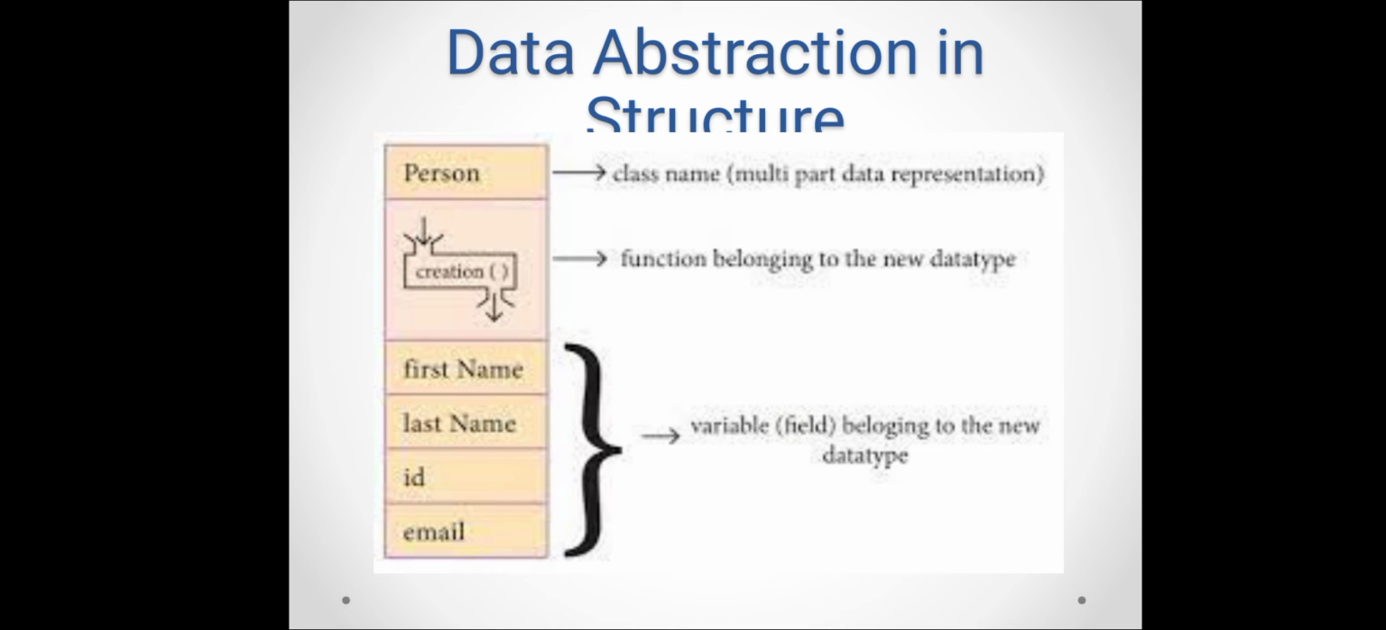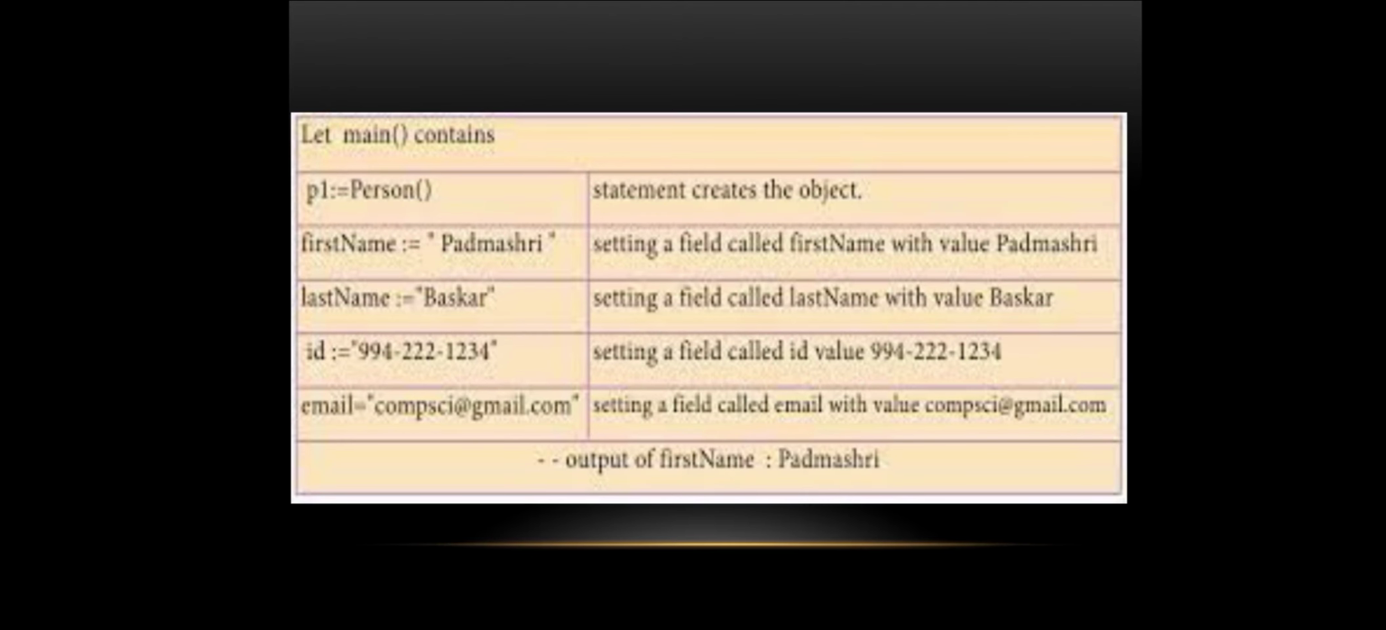These are the variables or fields belonging to the new data type. The first name, last name, id and email, these are variable names. These are the user's own wish. Here we can assign one first name and last name, any id number and the email id. In the next slide we can see the example of the previous syntax.